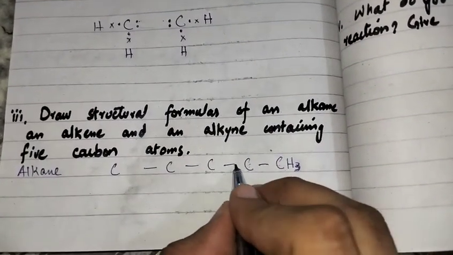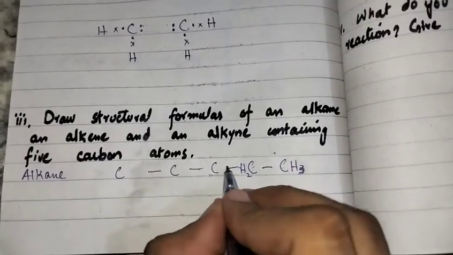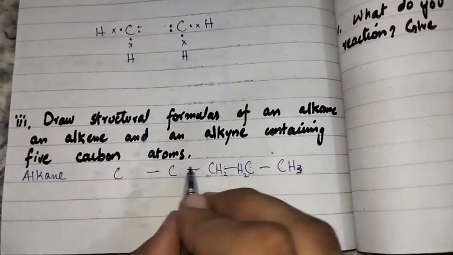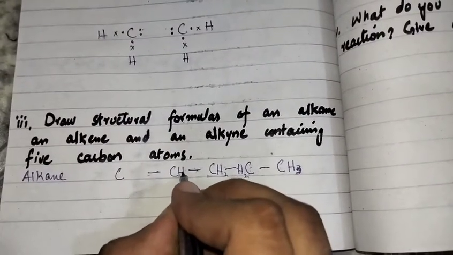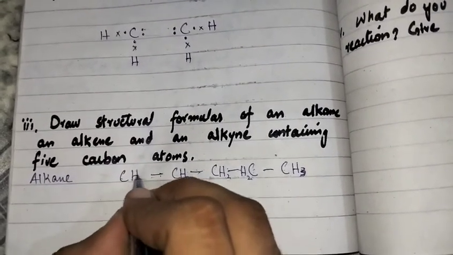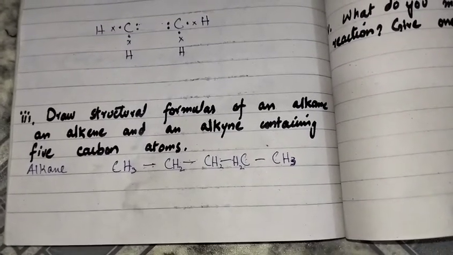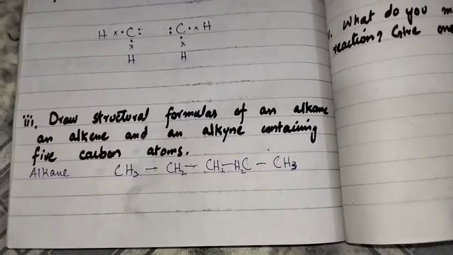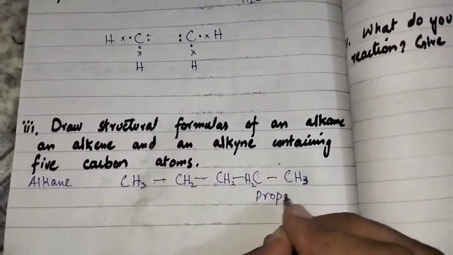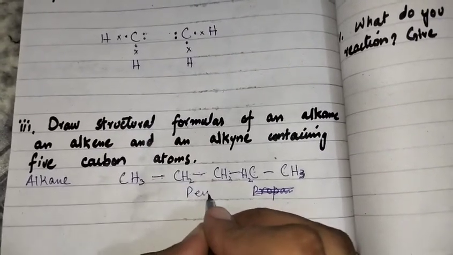Similarly, this carbon has 2 bonds, so 2 hydrogens will react with it. This carbon has 2 bonds, so 2 hydrogens react with it. This carbon has 2 bonds, so the remaining 2 bonds will be formed by 2 hydrogen atoms. And this carbon has 1 bond, so the remaining 3 bonds will be formed by 3 hydrogens. So this is a member of the alkane family, 5 carbon, pentane.